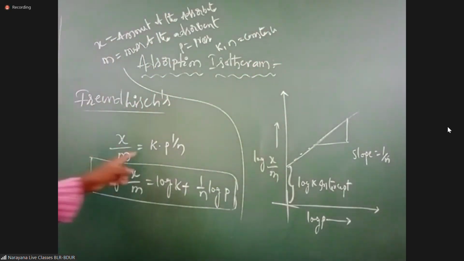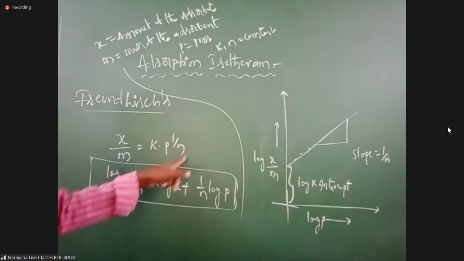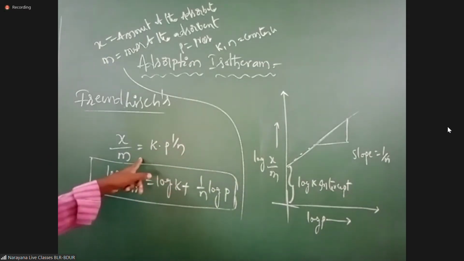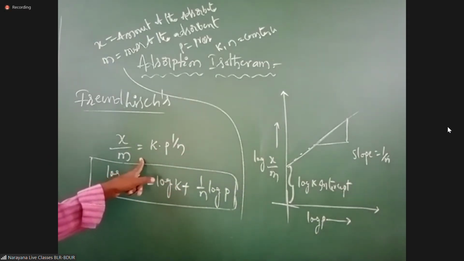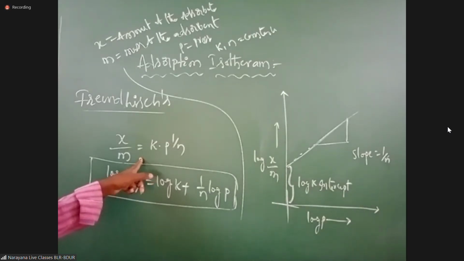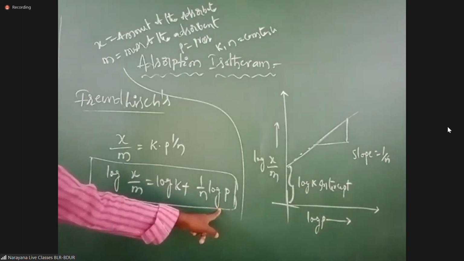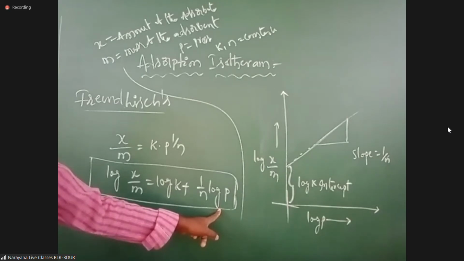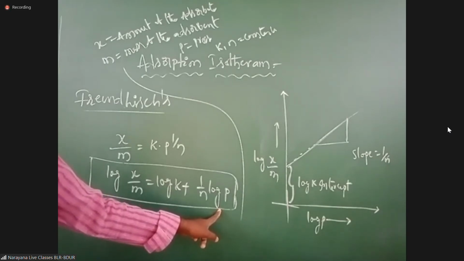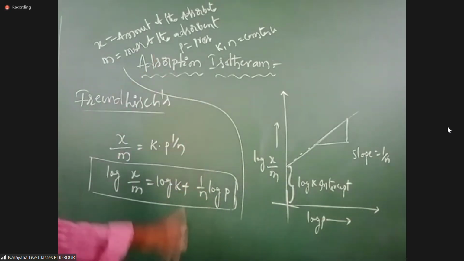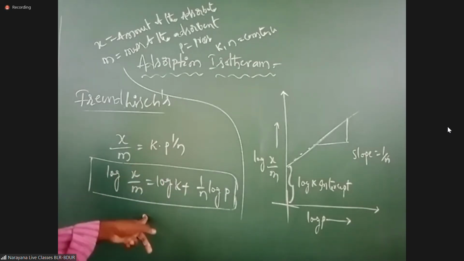x by m is equal to k into p whole to the power 1 by n. Now you know very well y is equal to mx plus c, one formula is there, a mathematical expression. We can apply log on both sides: log x by m is equal to log k plus 1 by n log p. Sometimes they will ask for the mathematical expression for Freundlich adsorption isotherm, so you should write these two equations.